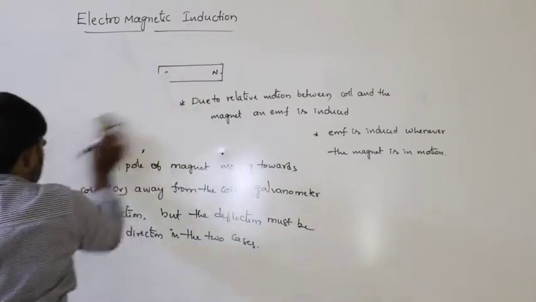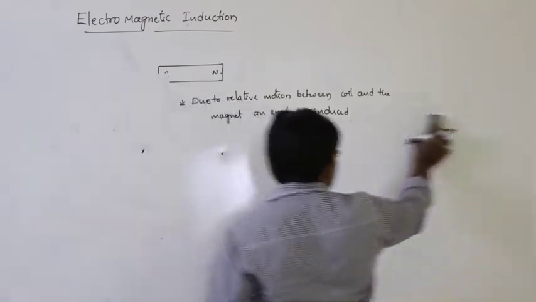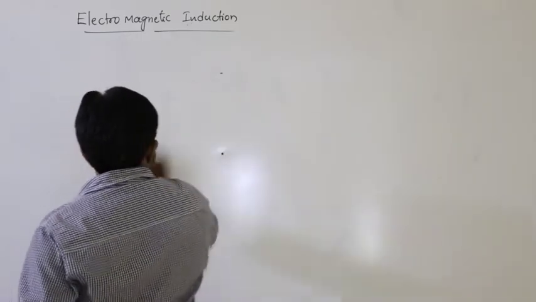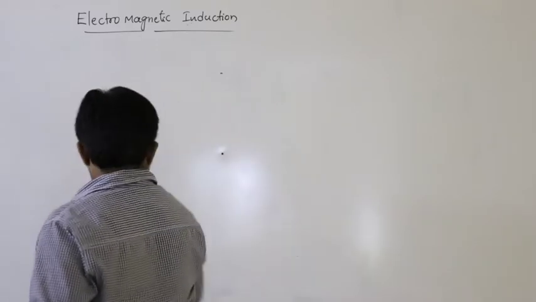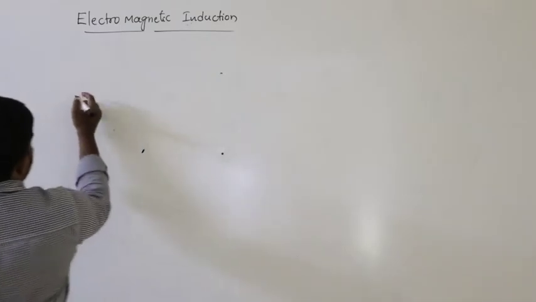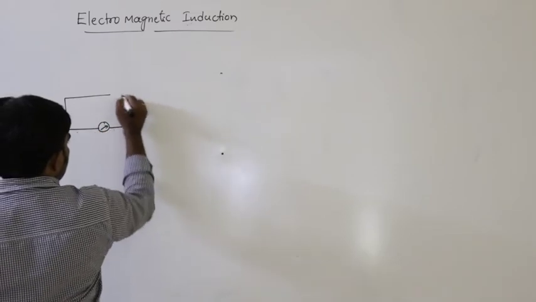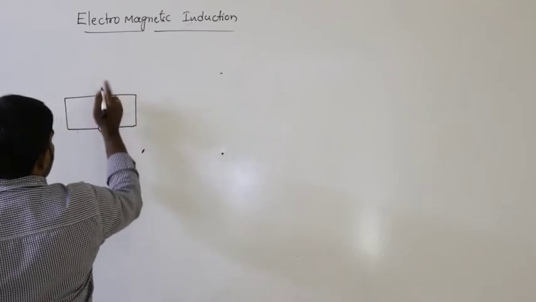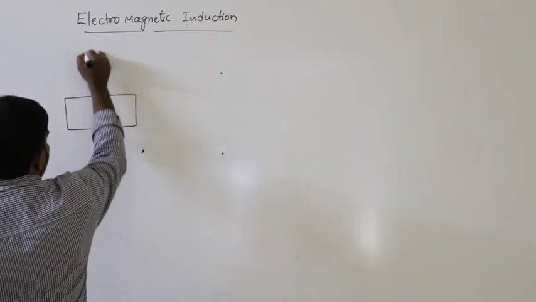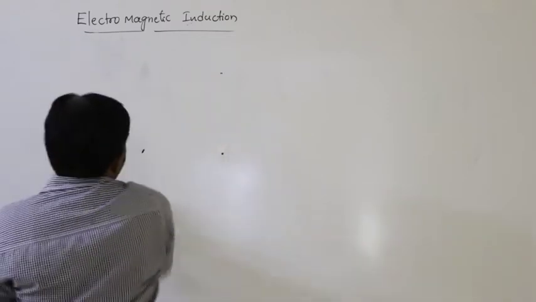Now the next point. So due to the motion of the magnet. Next point. For example, this is the coil connected to the galvanometer.